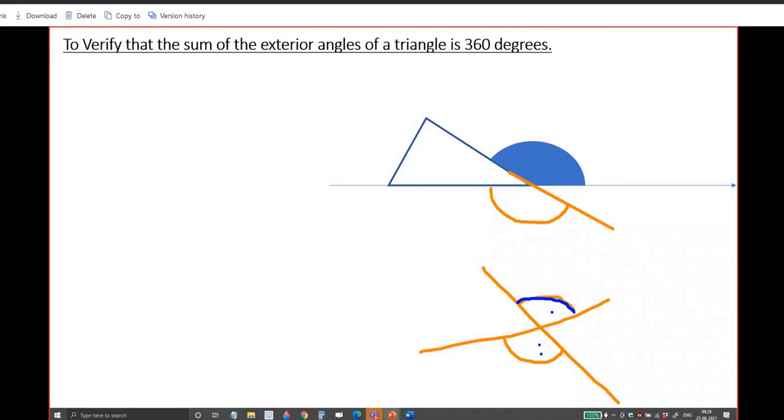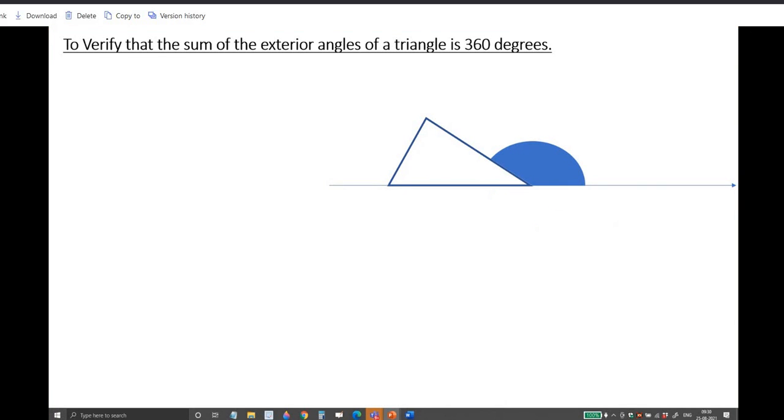Vertically opposite angles, sir. Yes. Vertically opposite angles. So either you say the upside blue color one is the exterior angle, or the orange one.